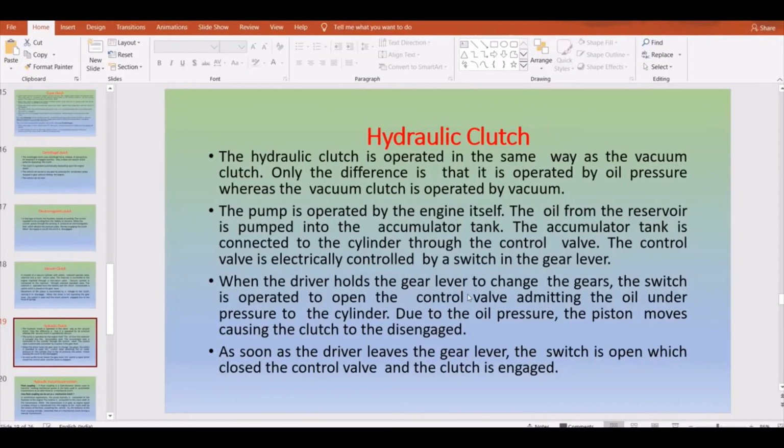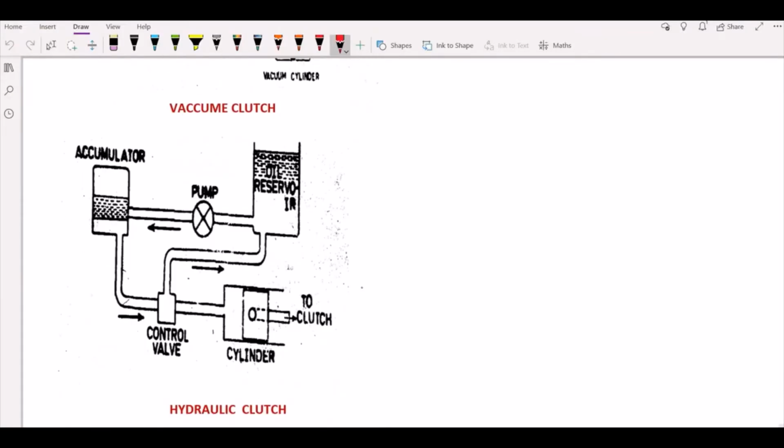Coming to the next one, after the vacuum clutch you have the hydraulic clutch. The hydraulic clutch is similar in line to the vacuum clutch. The difference between them is that the vacuum clutch is operated by the vacuum in the cylinder, whereas with the hydraulic clutch you usually have a cylinder which is stored with oil present in the reservoir.